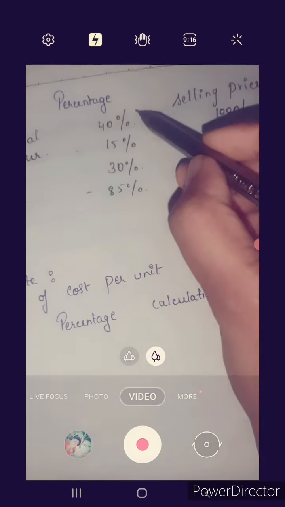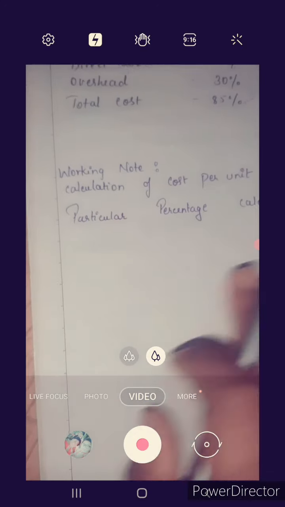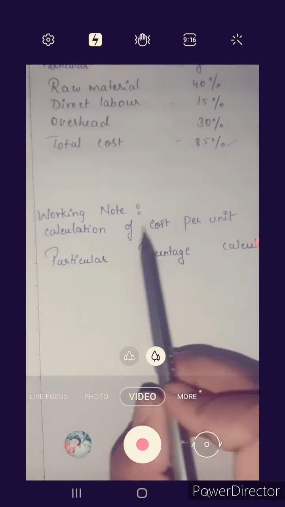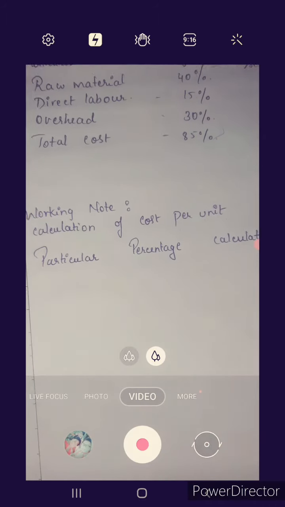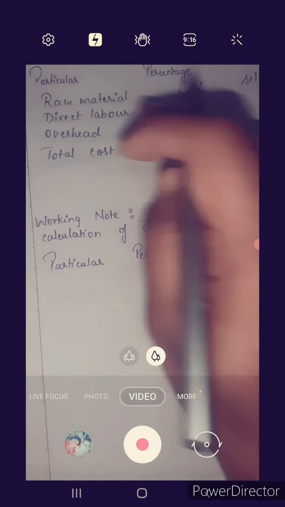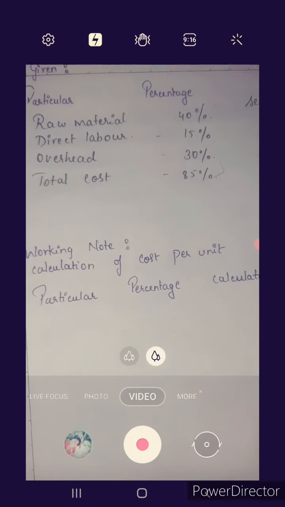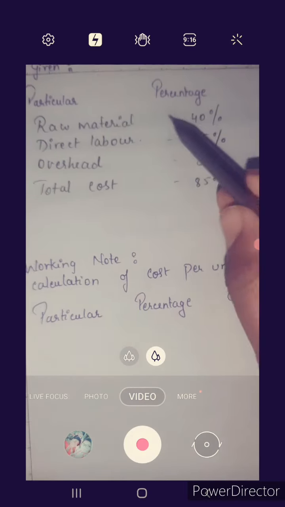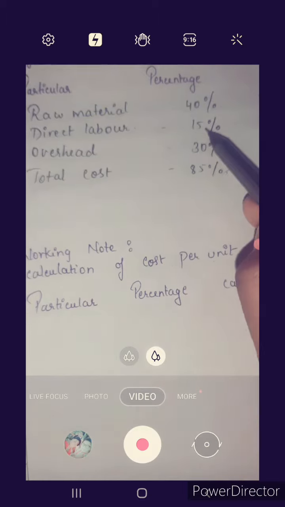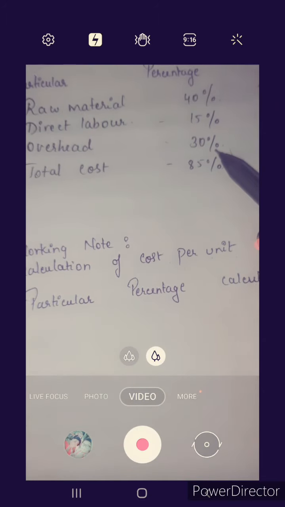So we will take the percentage. Calculation of cost per unit: per unit how much cost we are getting for each item. They have given a percentage. How much amount for raw material, how much for labor, how much for overheads, we have to see.